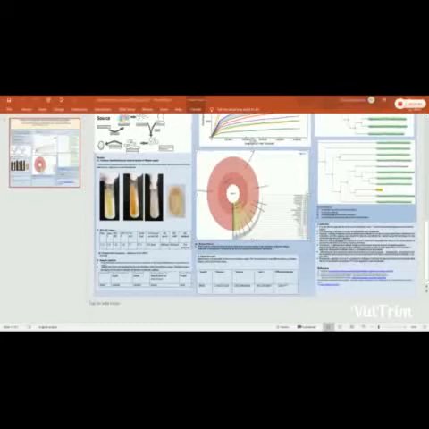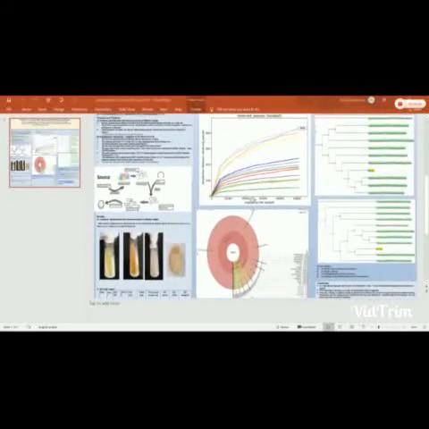The Krona chart allows us to explore the relative abundance and to understand the complex hierarchies of metagenome classification. A rarefaction plot was done to understand the species richness within the sample effluent.